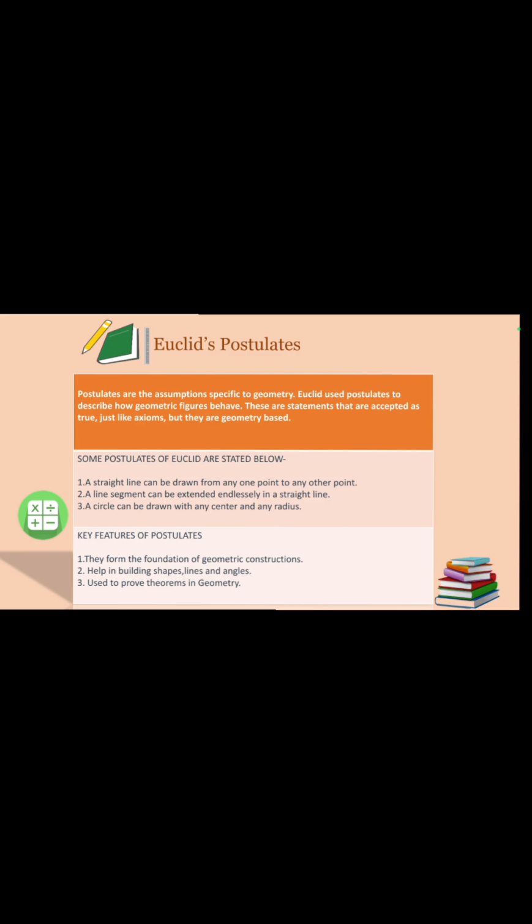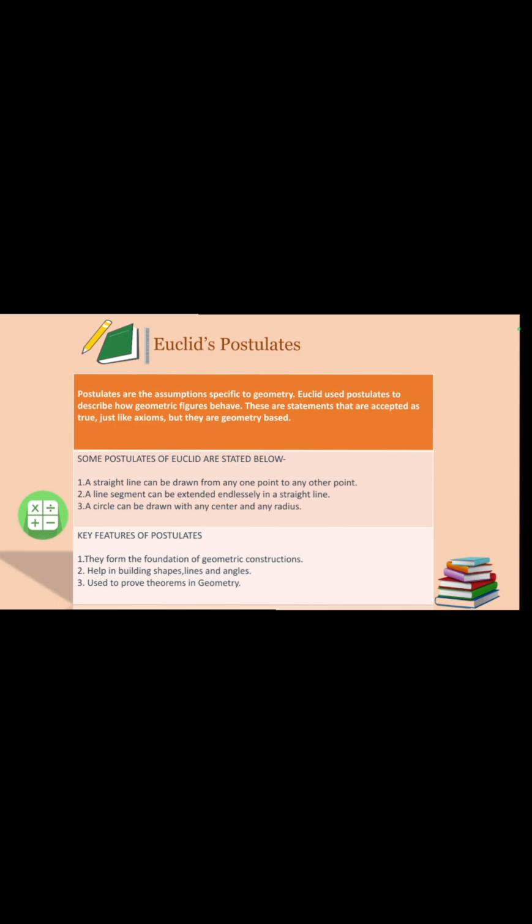Yeah, so geometric constructions help in building shapes, lines, and angles. Talking about shapes, there are many shapes: circles, triangles, rectangles. Lines, there are line, segment, ray. And angles, there are obtuse, straight, and all angles. Then they are used to prove theorems in geometry.